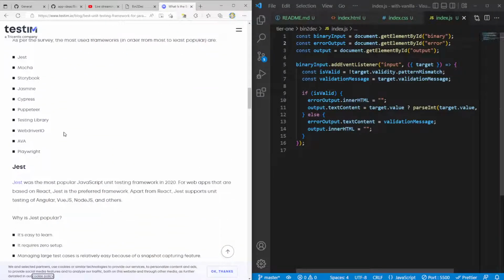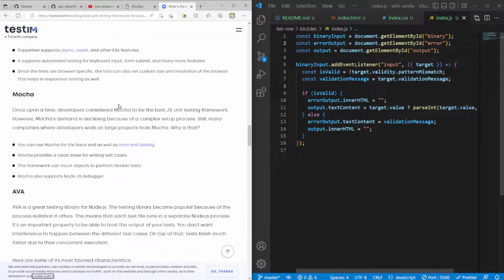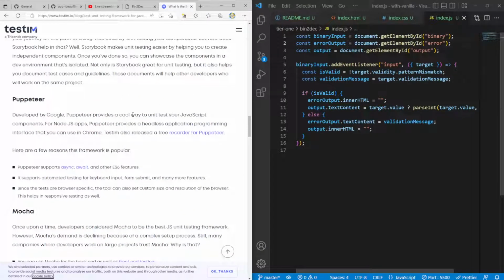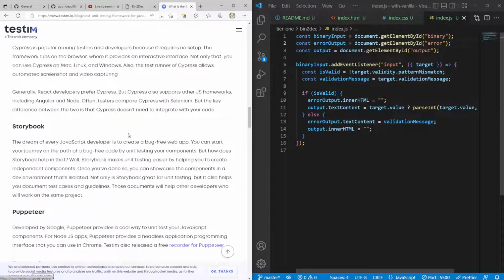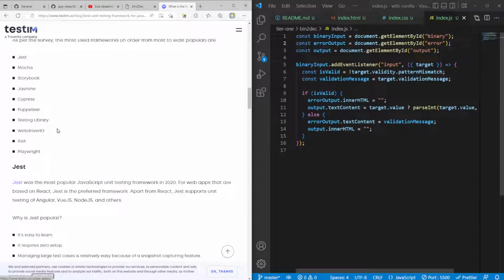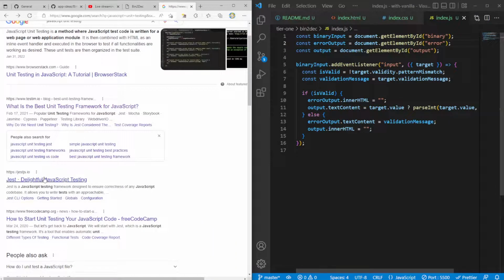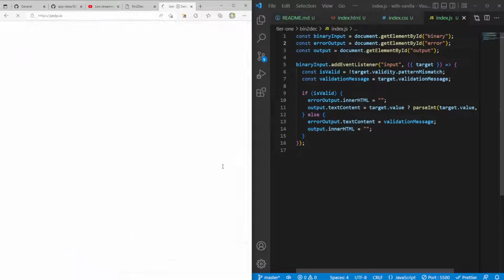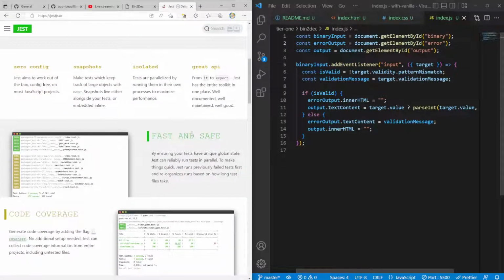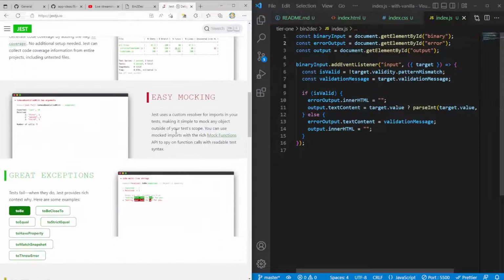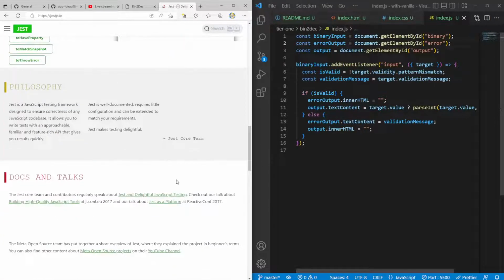Benefits, popular, Jest. Testing of Angular, Vue.js, Node.js, Mocha. However, declining, complex setup. I don't want Storybook. Just Puppeteer, Ava, Playwright. I want vanilla. Is this just fast and safe? Code coverage, easy mocking, great expectations.